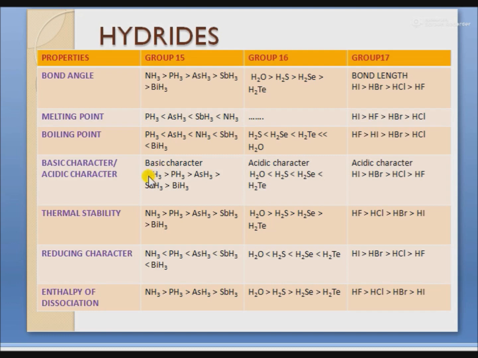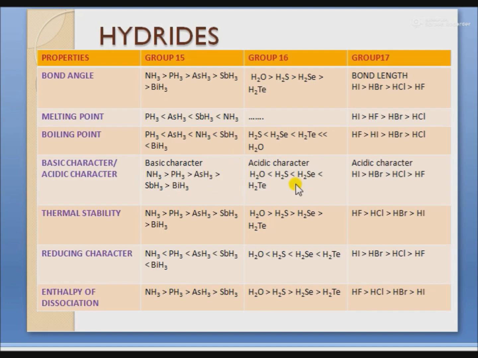And as we move down the group, the size of the central atom increases, that is phosphorus, arsenic, antimony, bismuth, and the electron density around the central atom decreases. Due to the non-availability of the lone pair of electrons, they have less tendency to donate it, and hence the basic character decreases in this order.